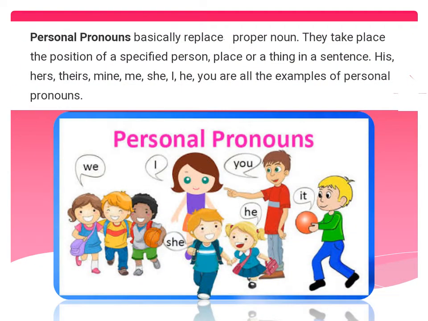First is personal pronouns. Personal pronouns basically replace proper nouns. They take the place of a specified person, place, or thing in a sentence. His, hers, theirs, mine, me, she, I, he, you are all examples of personal pronouns. So there are many kinds of nouns also, and one specified type of pronoun takes the place of one particular type of noun. So a personal pronoun takes the place of a proper noun. Here you can see examples of personal pronouns: we, I, you, she, he, and it.